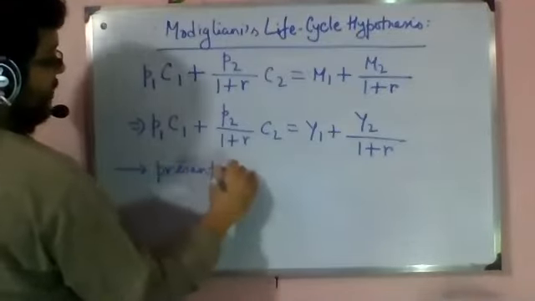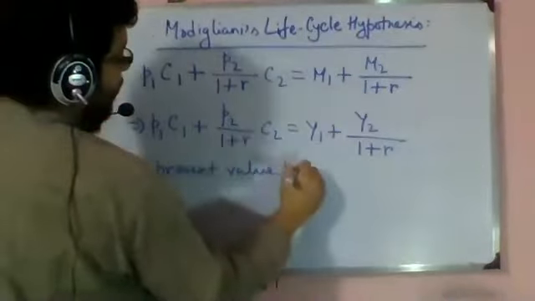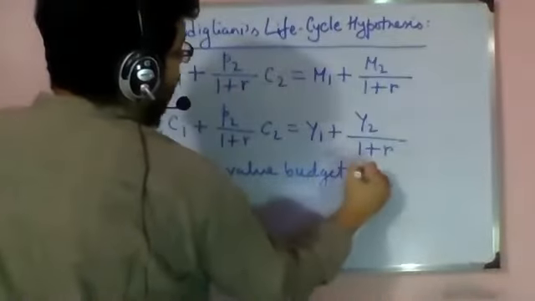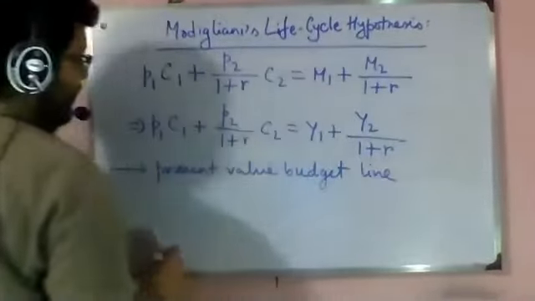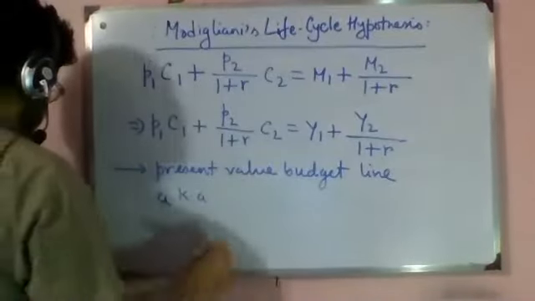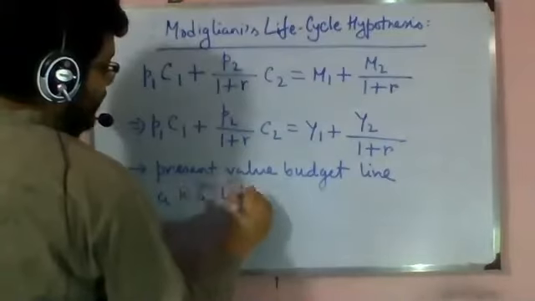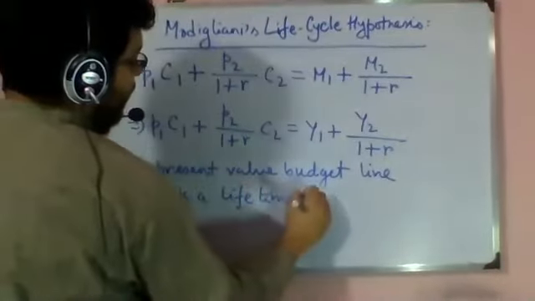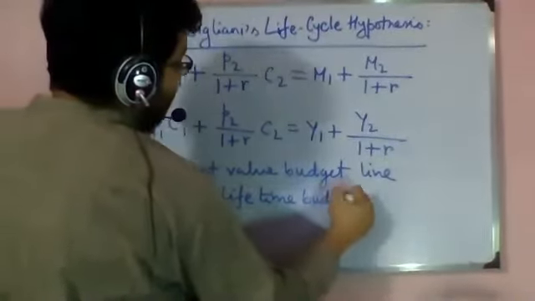What we did not say there is that this is also known as the lifetime budget constraint.